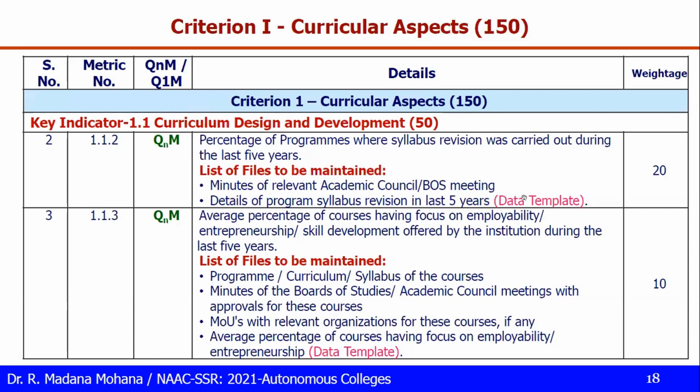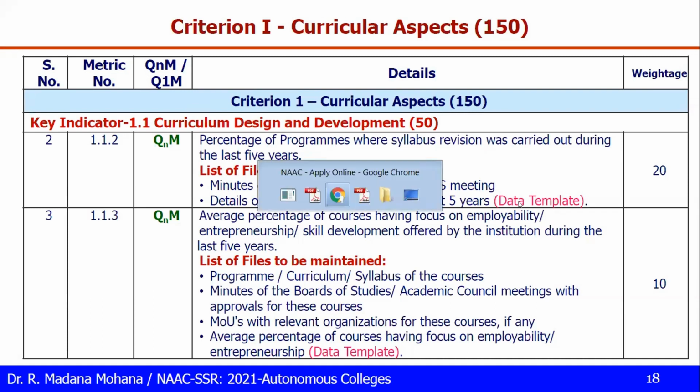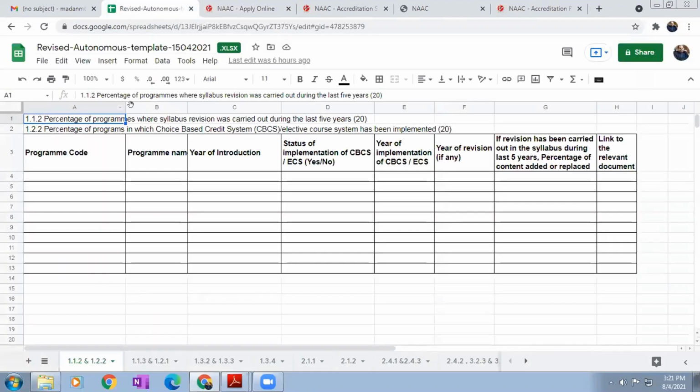See, wherever a data template is mentioned in pink color, you can refer to it from the Excel. Now here I have opened that Excel also. These are all the revised autonomous college data templates, criteria-wise. Now we are discussing 1.1.2, percentage of programs where syllabus revision was carried out during the last 5 years. 1.1.2 and 1.2.2, these two templates are merged. For both metrics you can use the same template, but with the data combined.